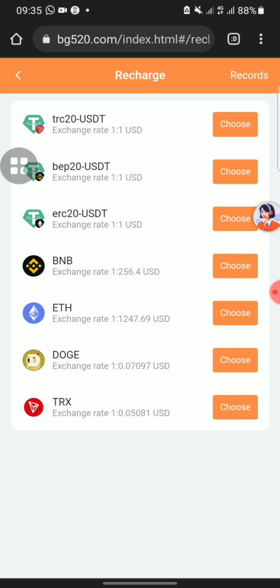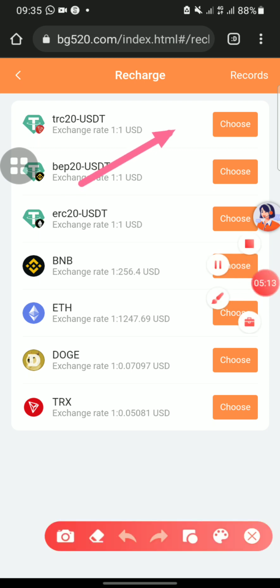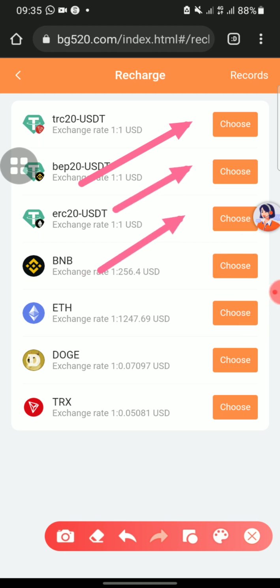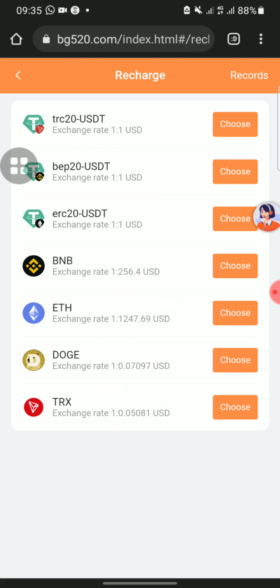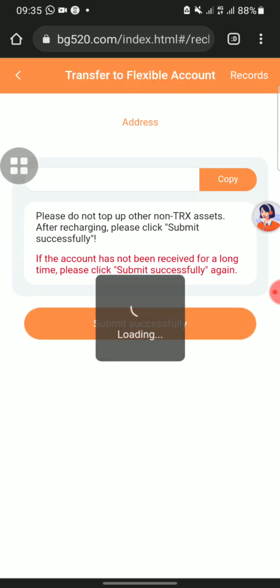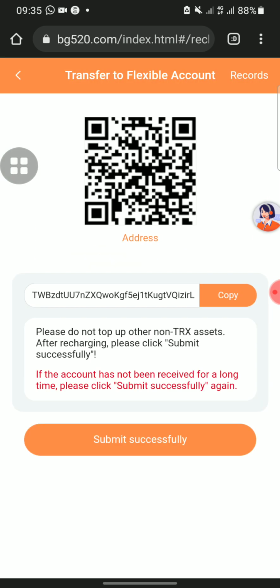Once I click here, you can see you can deposit in any of these modes. If you want to deposit in TRC 20 USDT, you can do it. There's also BEP 20 USDT, ERC 20, BNB, ETH, Doge, and TRX. In today's video, I'll be using TRX as my deposit method. I'll click on choose on this TRX.